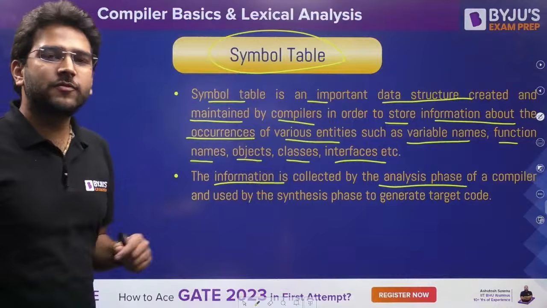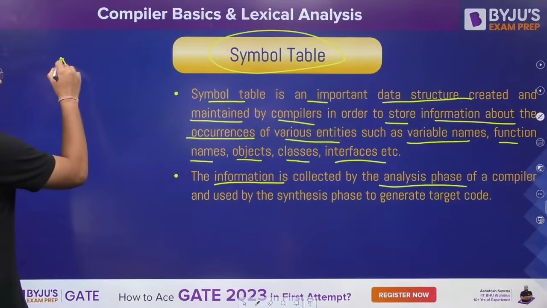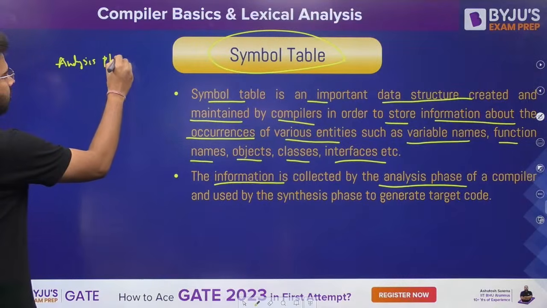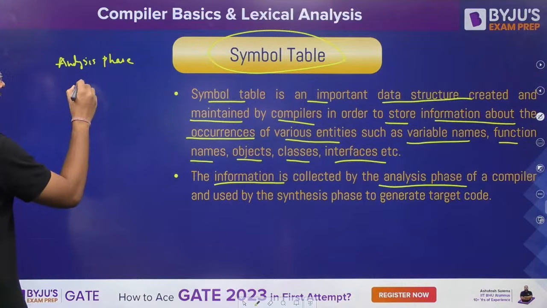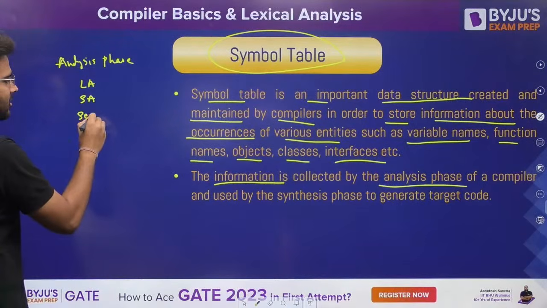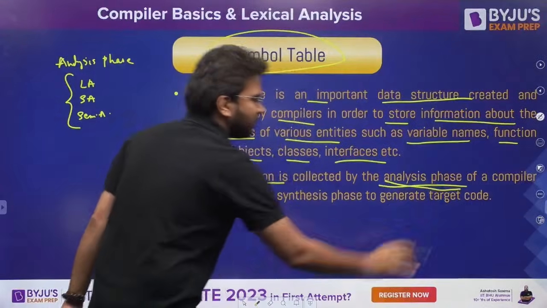Now what is the analysis phase of the compiler? It is nothing but your lexical analysis phase, syntax analysis phase and semantic analysis phase. These three phases we call the analysis phase of the compiler.